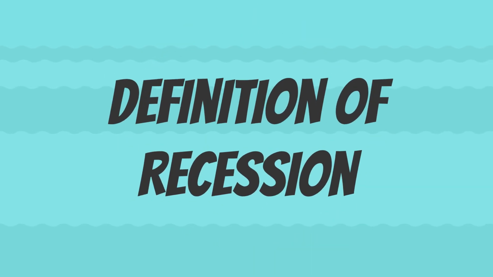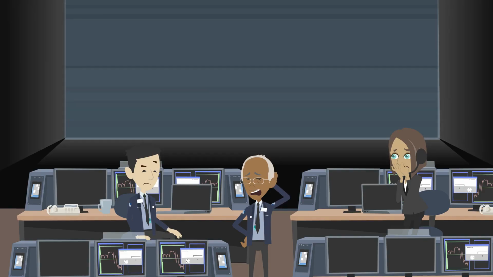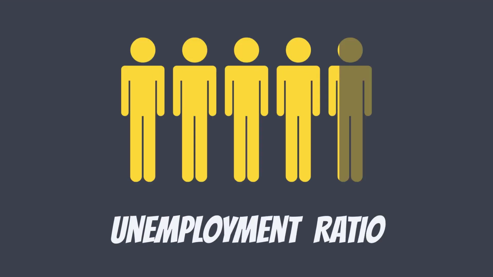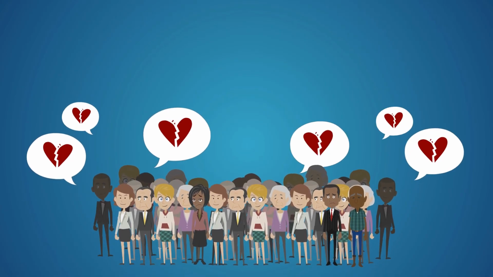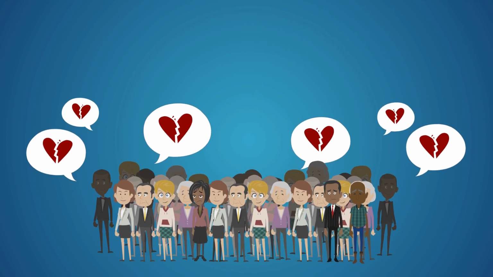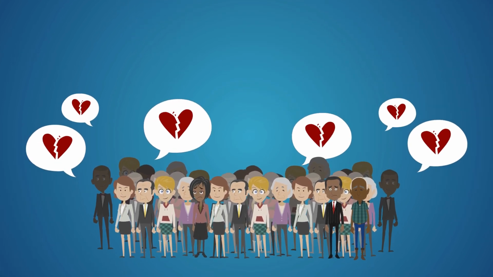Definition of recession. When the economy of a country is facing an economic downturn and the industrial and trading activities also slow down, the unemployment ratio will increase. A recession is defined as a period of temporary economic downturn that is identified by a fall in the trade cycle. It is usually characterized by higher rates of unemployment and lower levels of economic activity.